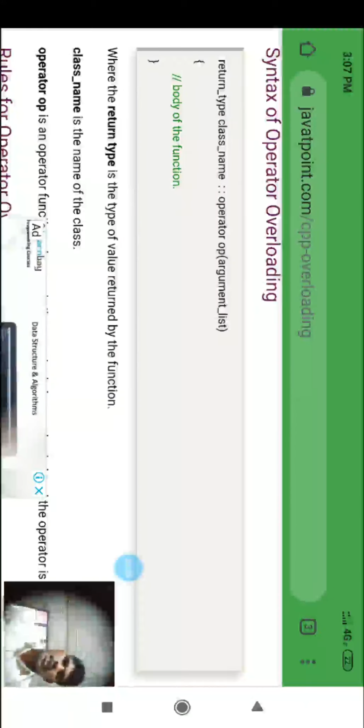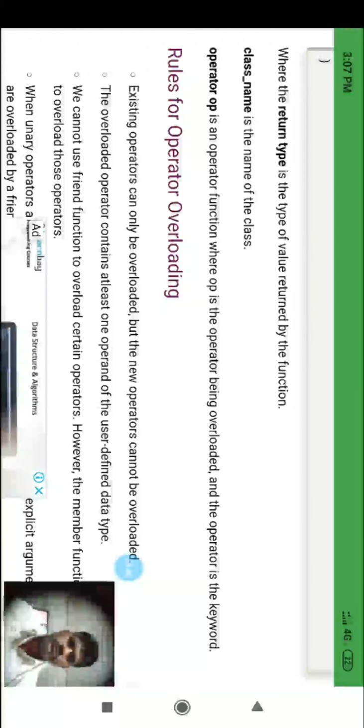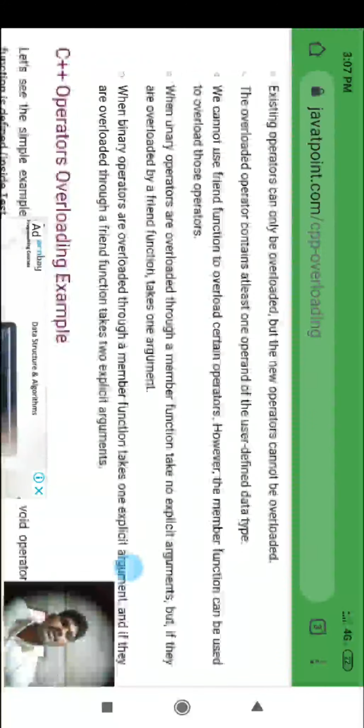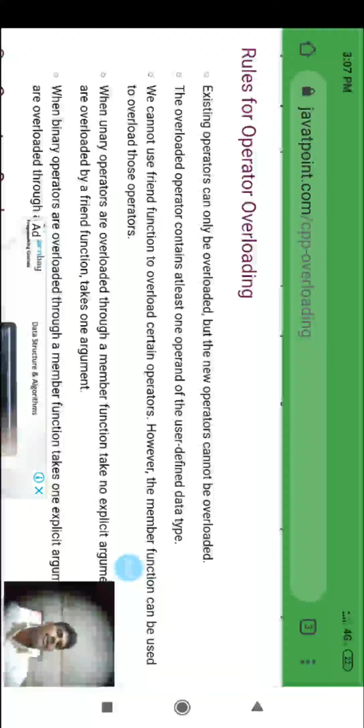First is the return type, second is the name of the class and the scope resolution operator, then operator op, then the argument list. Here the return type is the type of value returned by the function. The class name is the name of the class. Operator op is the operator function, where op is the operator being overloaded and operator is the keyword.